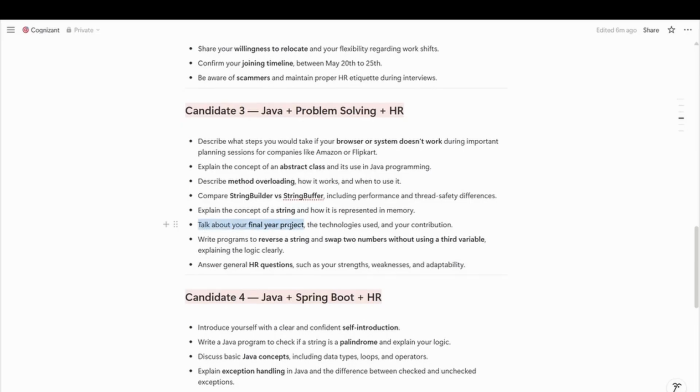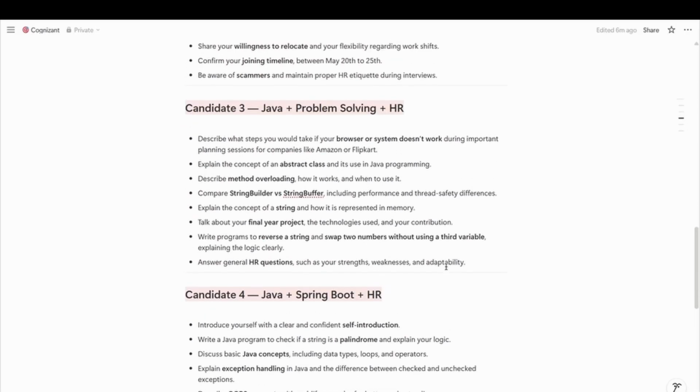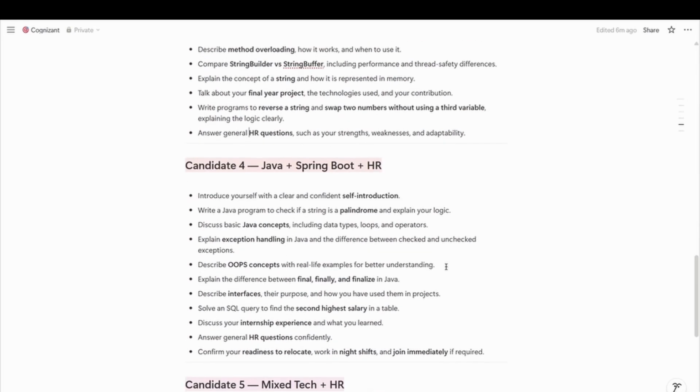Then he talked about his final year project, the technology used, and his contribution to that project. In programming questions, he was asked to reverse a string, swap two numbers without using a third variable, and also to explain the logic. And he was asked general HR questions such as strengths, weaknesses, and adaptability. So this was the third candidate's experience.